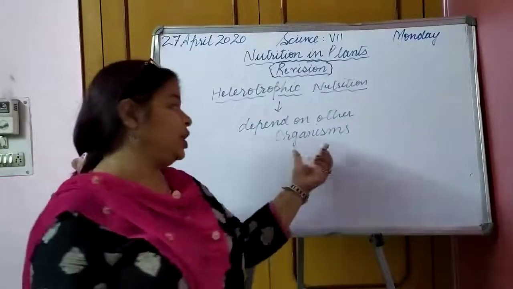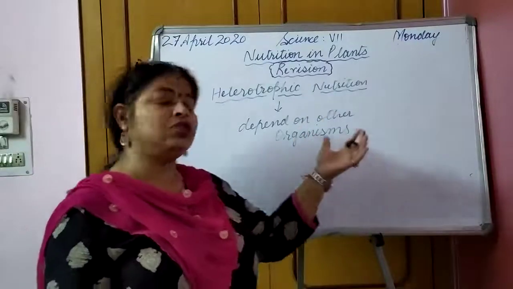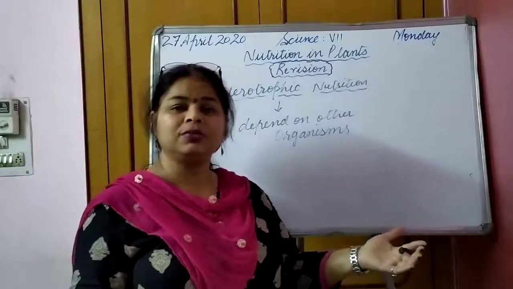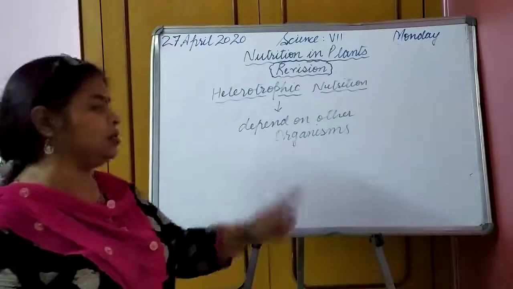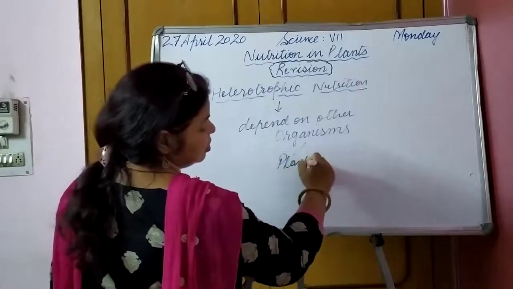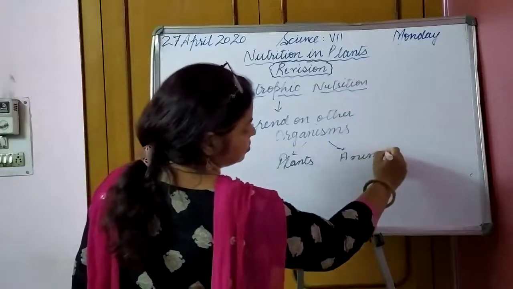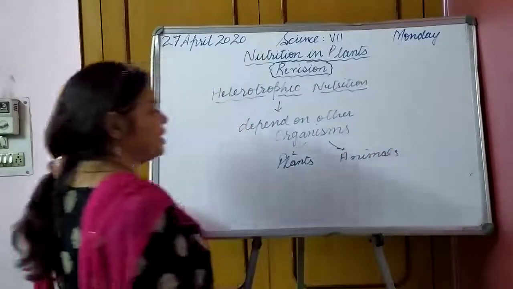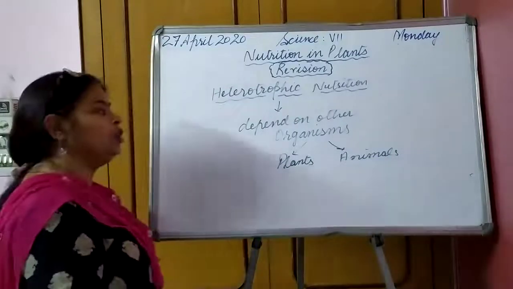Hetero means different, others, and trophos means nutrition. So the organism depends on other organisms, and other organisms can be plants or animals. Such type of nutrition is called heterotrophic nutrition.